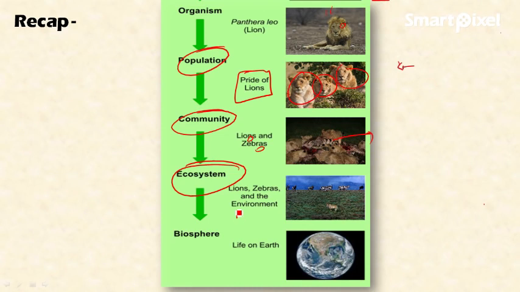And then there is the biome. Biome refers to the large parts of the biosphere divided into different parts based on certain characteristics that I discussed in the previous video. Then the biosphere, the last sphere. Biosphere is the living part of the earth. It has interaction with the other spheres of the earth, that is atmosphere, lithosphere, hydrosphere and cryosphere, that I discussed in the previous slides. This ends the series of levels of organization of ecology videos.